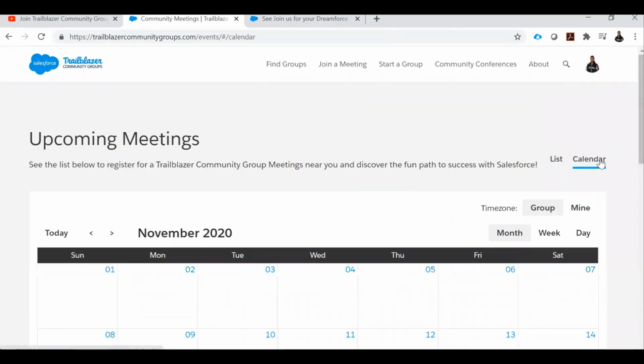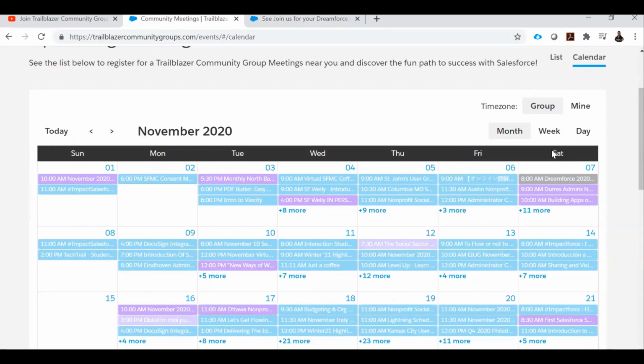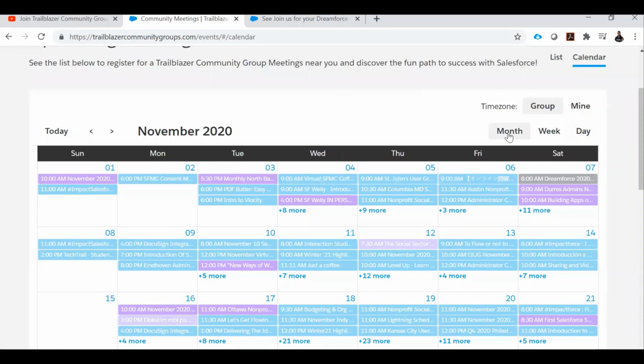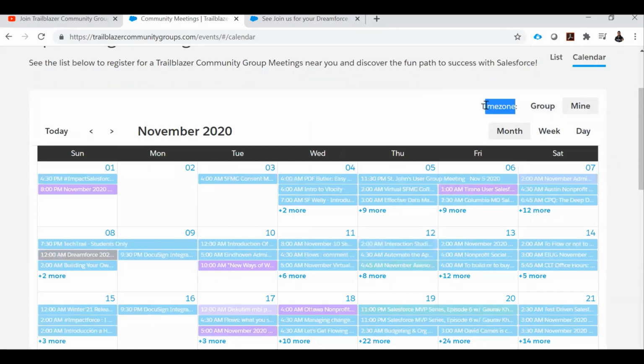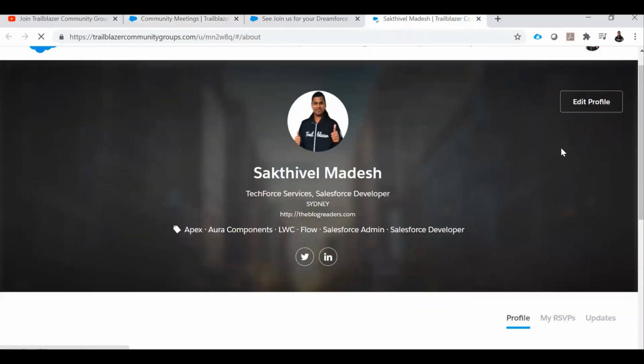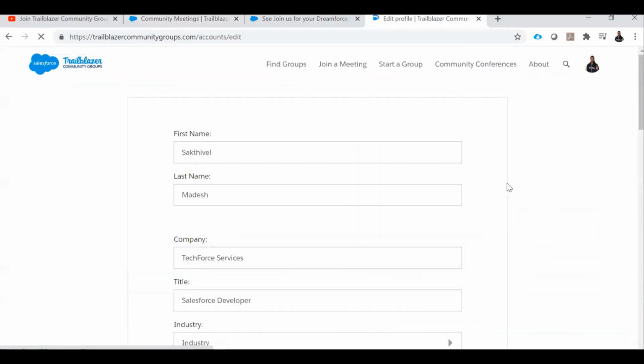In the calendar view, it lists out events based on month, week and day wise. Also, if you notice here the time zone, by default it's Group, which displays the event as per the group's time zone. If you select Mine, that means it gets converted and lists the events as per your profile time zone. The profile time zone is nothing but, if you go to your profile and click edit profile, from there you can set your time zone.